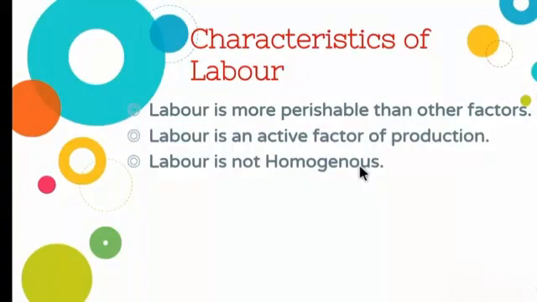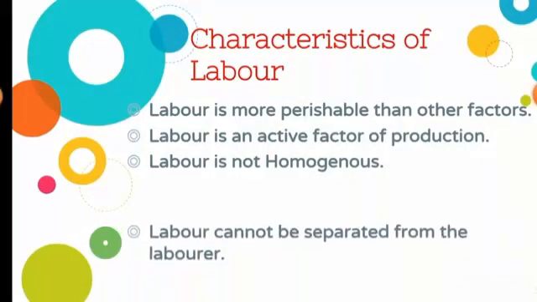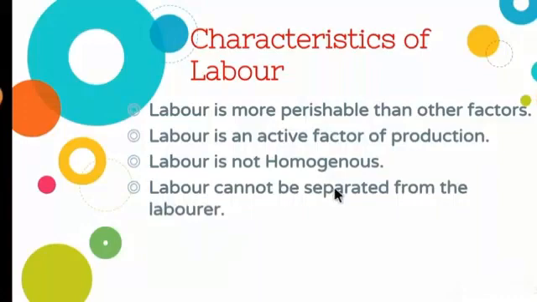For example, one may be good at mechanical work, or another may be good at administrative work. So the labor skill differs from person to person, so it is not homogeneous. The next is labor cannot be separated from the laborer, which means the labor and the workplace cannot be separated. So the labor has to work in the workplace to produce a high productivity.